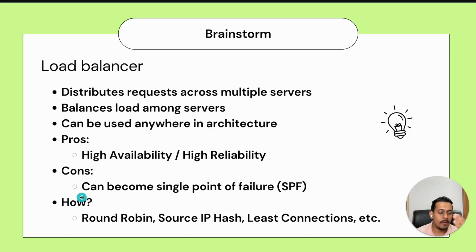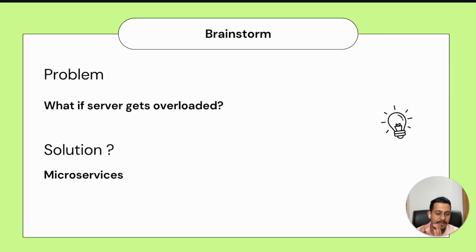How does it work? In our case, I did up, down, up, down, which basically means round robin. There are four other types of algorithms also. I'm just mentioning the names of some: source, IP hash, least connections. Three of them are static and two of them are dynamic algorithms. If you want details, do let me know in the comments and I'll create videos. So that's the first part.